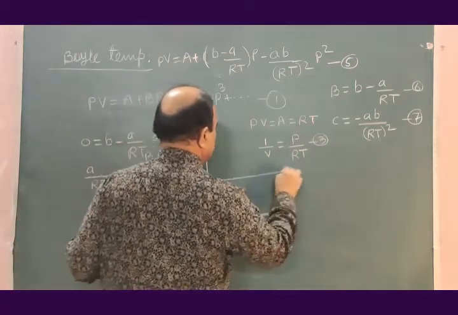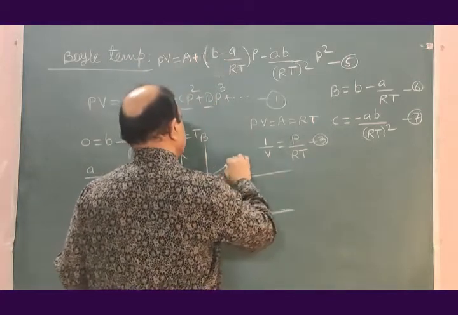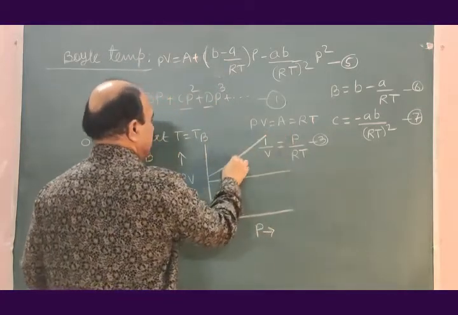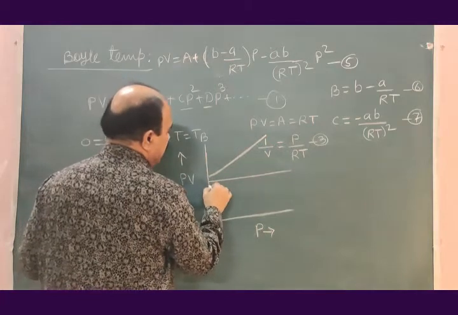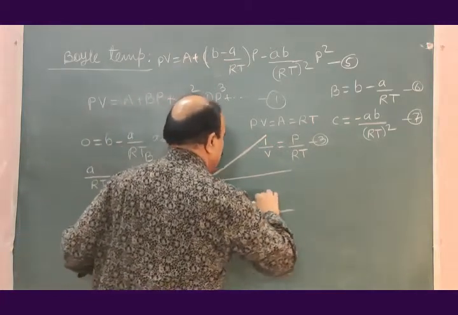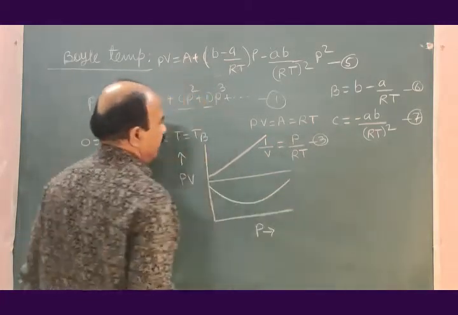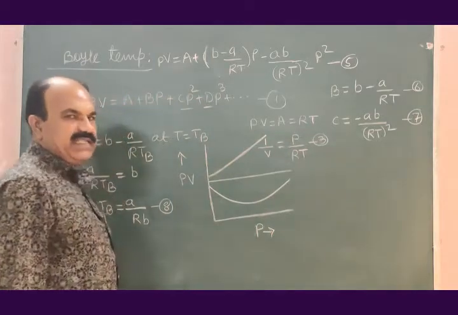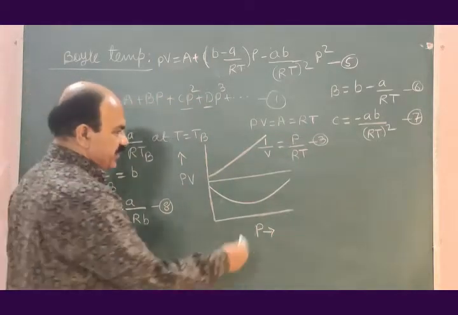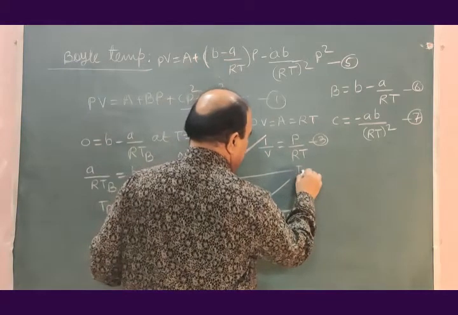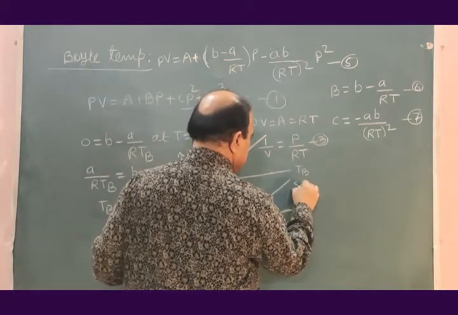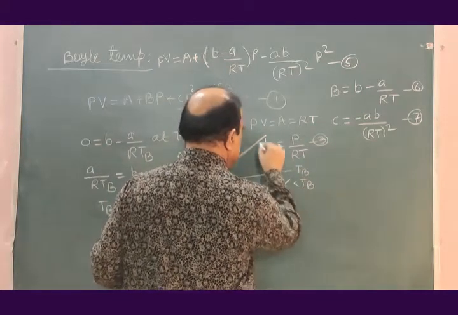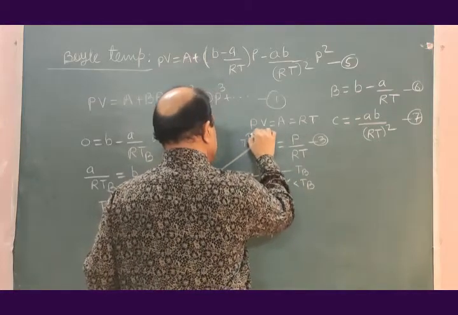This is corresponding to TB. This is corresponding to T greater than TB. This is corresponding to T less than TB.